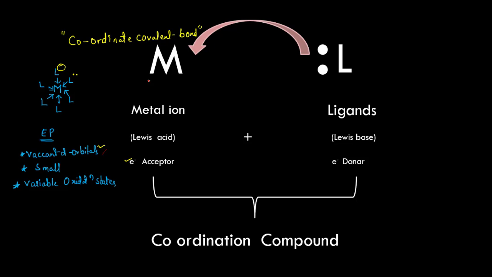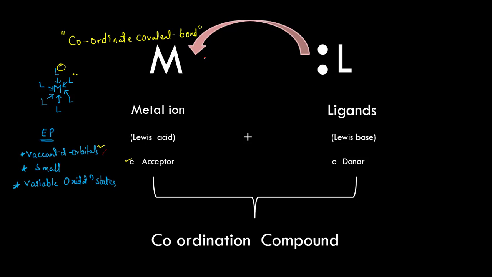So this metal ion has vacant d orbitals, and because of the vacant d orbitals it can accept electron pairs from the ligands. Here the ligands are the species which must carry either a lone pair of electrons or negative charges.